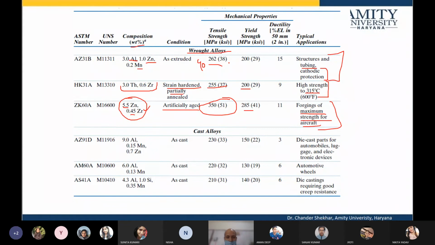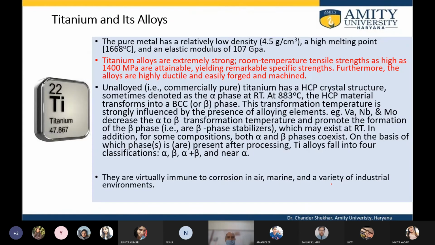This is about the wrought alloys. If you look at the cast alloys, their mechanical strength is not as good as the wrought alloys, and their yield strength is also smaller with lower ductility. Their applications range from die casting parts of automobiles to wheels.